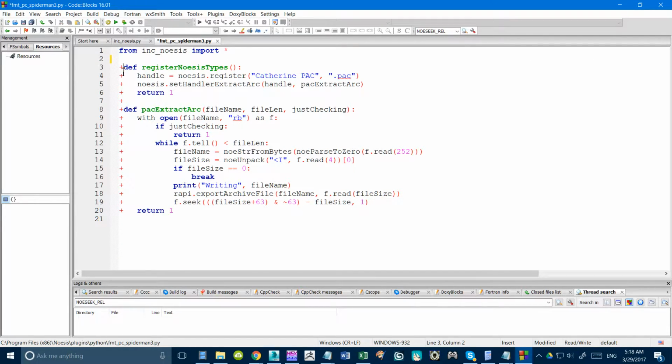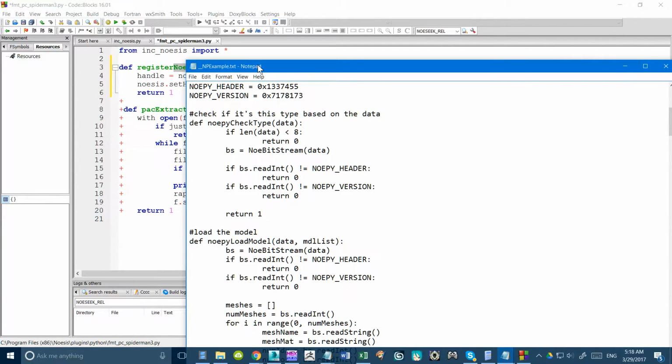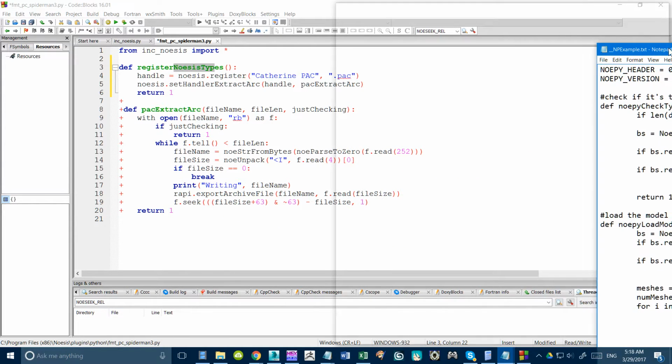The second thing you need to have up in front is this thing, register Noesis types. This is in all the examples. So I believe Noesis looks for this one and only function, and then through this one,